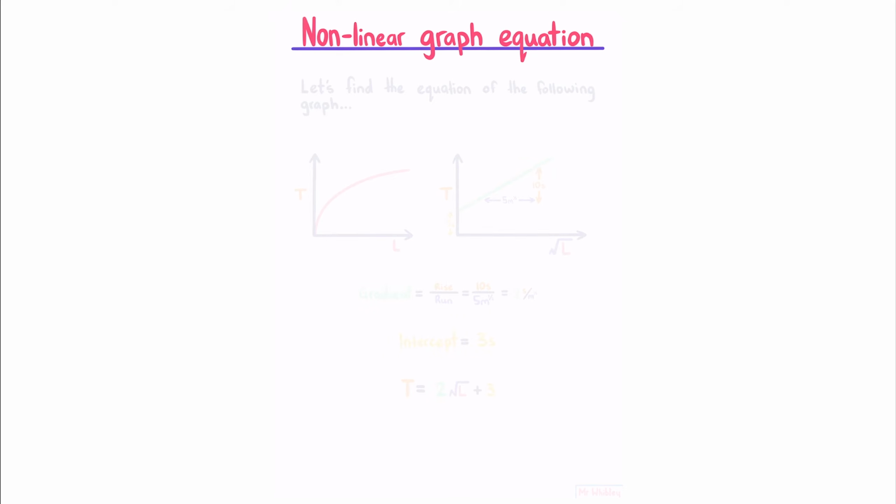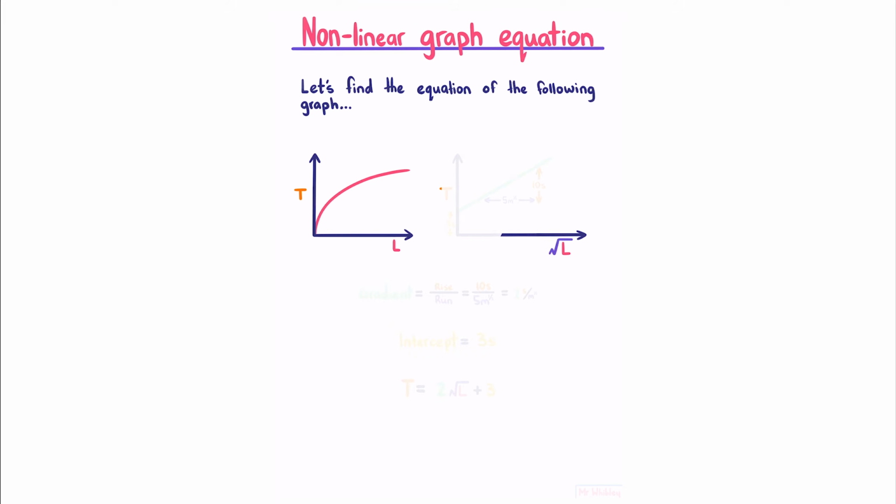Nonlinear graph equation. Let's find the equation of the following graph. Staying with our square root relationship from before, plotting it so that it's linear. Let's say we identify our intercept as 3, and that we have a rise of 10 over a run of 5. Our gradient is rise over run, which is 10 over 5, which gives us 2, with units of seconds divided by the square root of a meter.